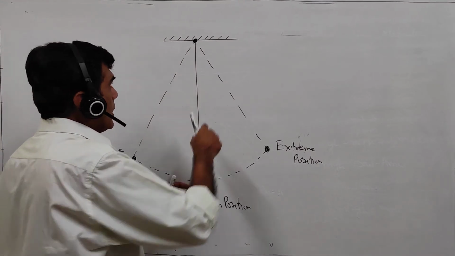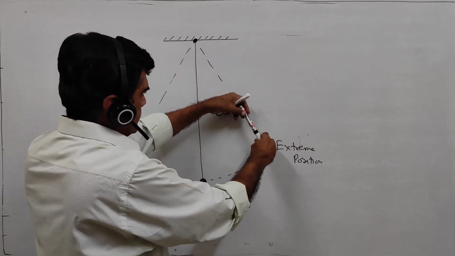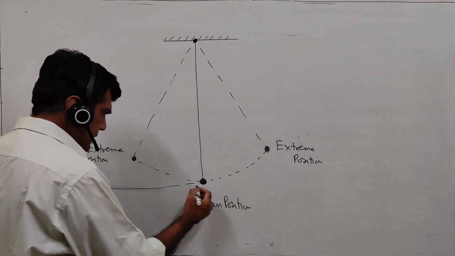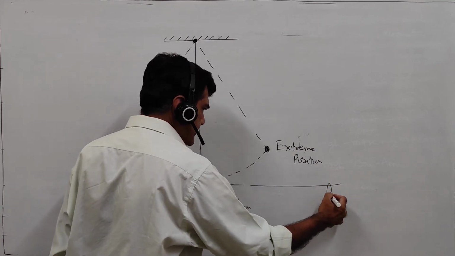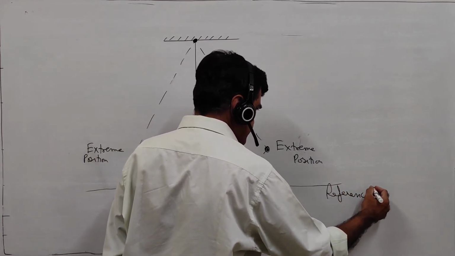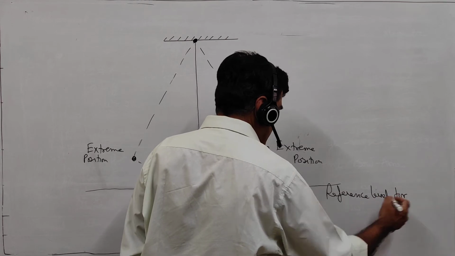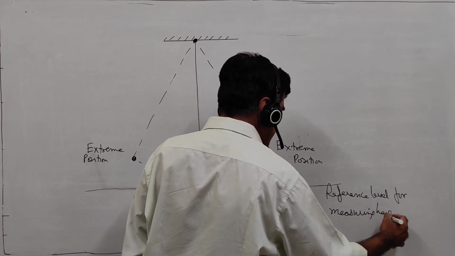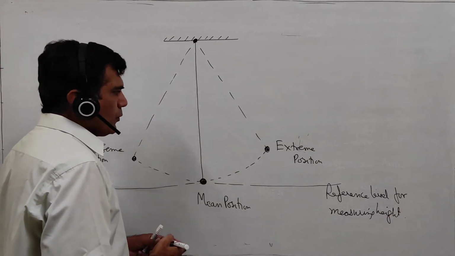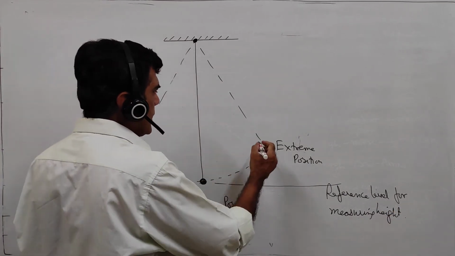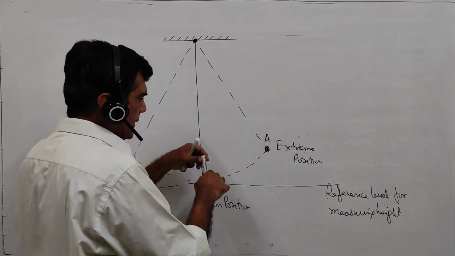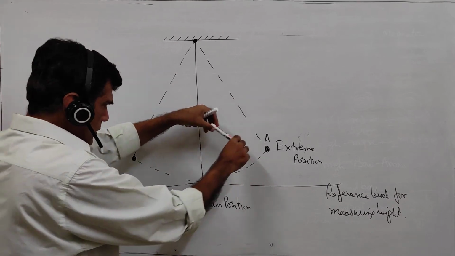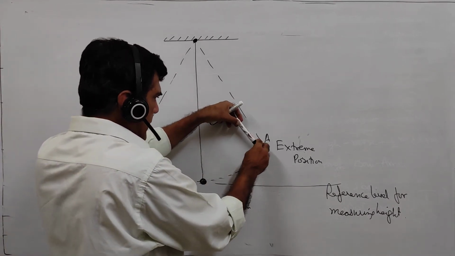So when this bob is here, if we take this as the reference level for measuring height, what we observe is that at this extreme position, say A, this bob is at some height. In fact, throughout the journey, during half the oscillation, it is at the maximum height here.